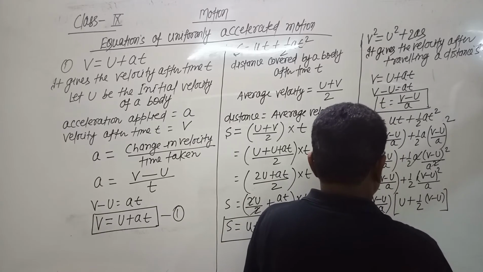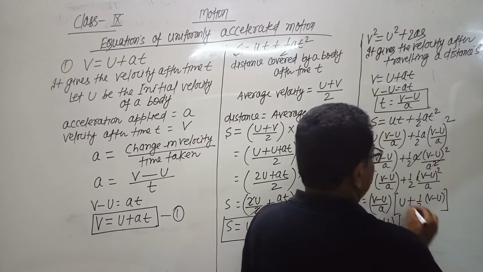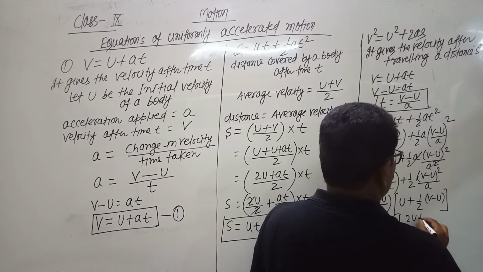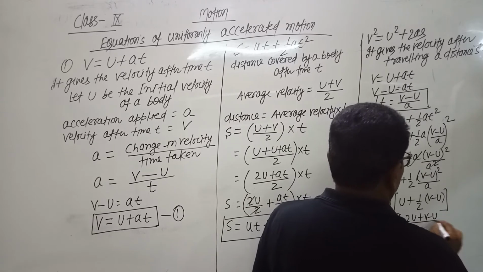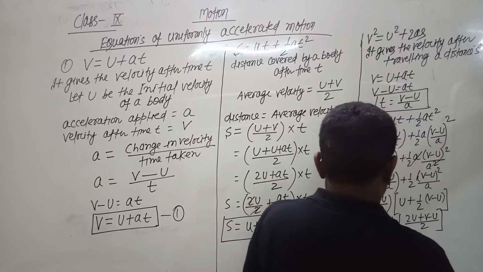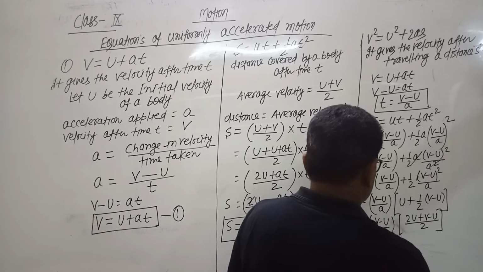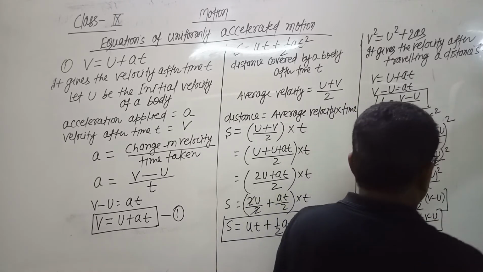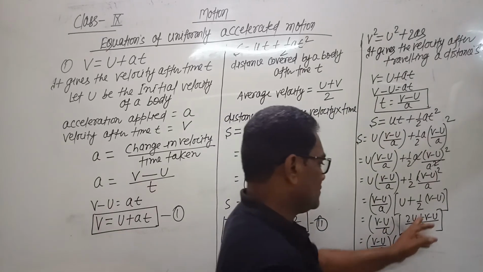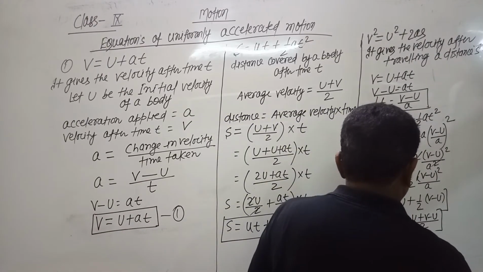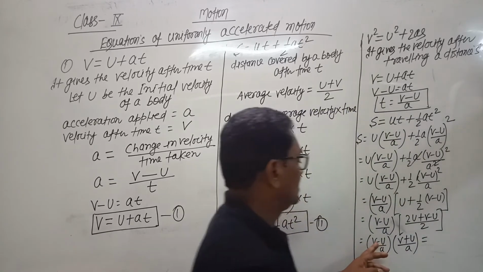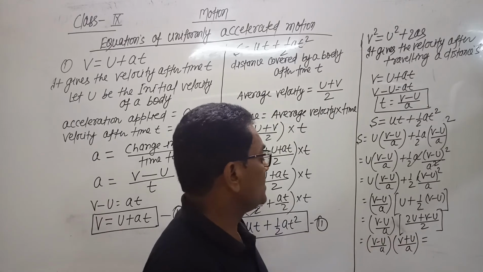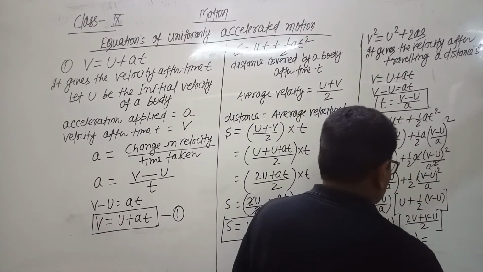So v minus u by a, and by taking LCM, it gives 2u plus v minus u by 2, which is 2u minus u plus v, so v plus u. After solving we get v minus u into v plus u, and here comes 2.